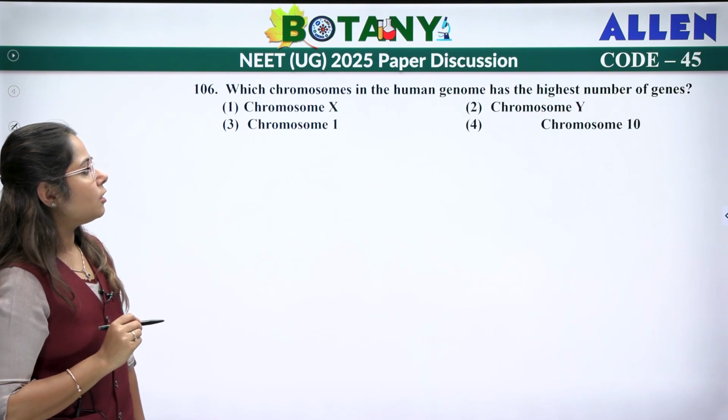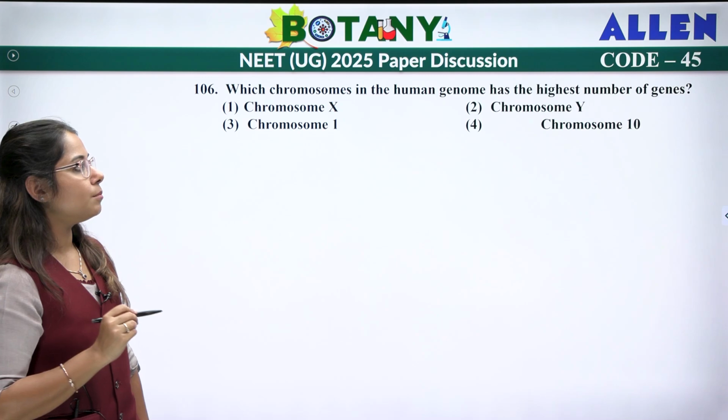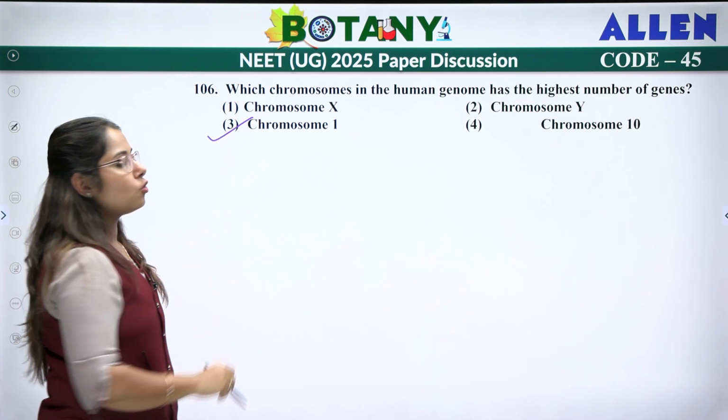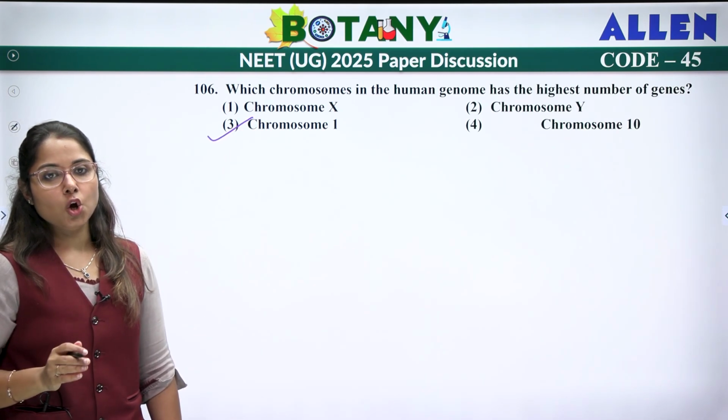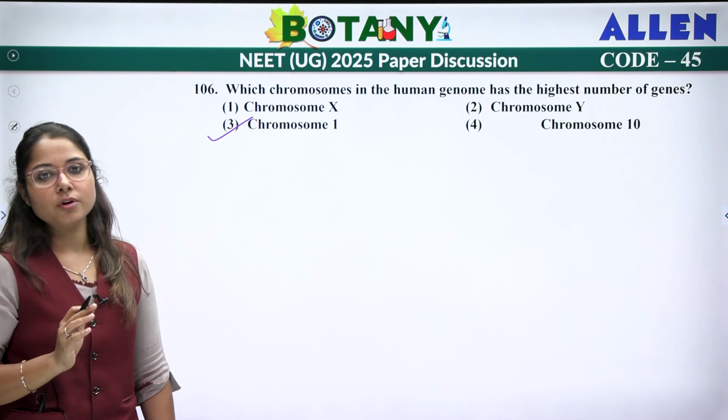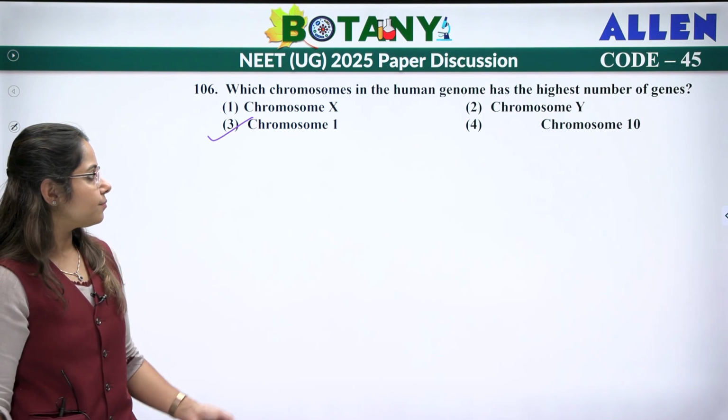Which chromosome in the human genome has the highest number of genes? So we all know that it is chromosome 1. Chromosome 1 is the longest, so this has the highest number of genes which are present.